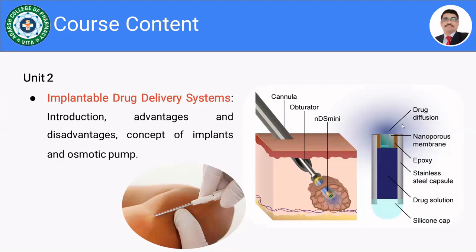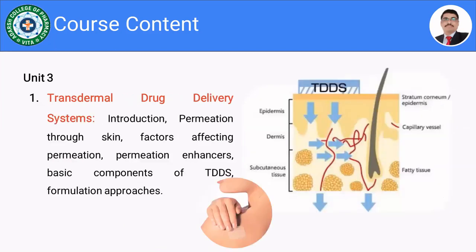So these are the things related to the implantable drug delivery system. This is the third bit from unit 2. Moving towards unit number 3, that is the transdermal drug delivery system. We are going to discuss the introduction, then permeation through skin, factors affecting permeation, then permeation enhancers, basic components of the transdermal drug delivery system, and formulation approaches.